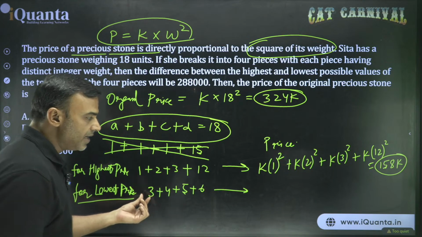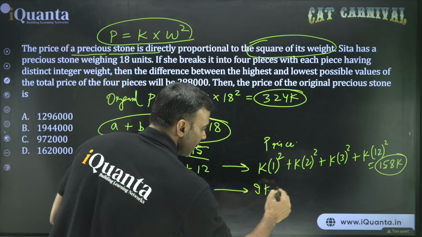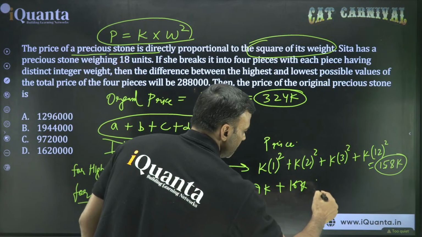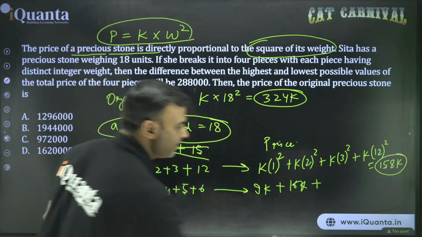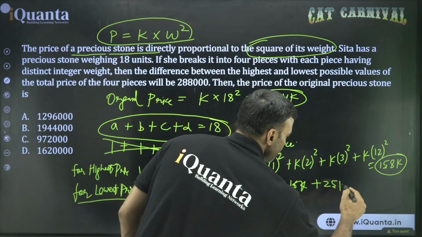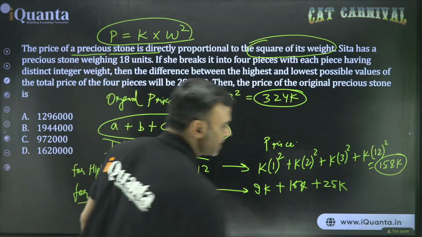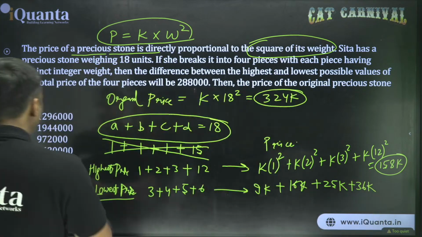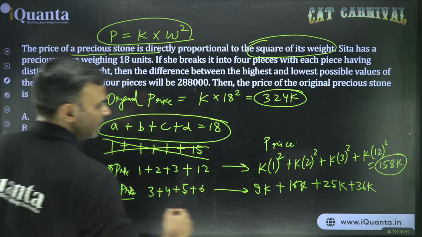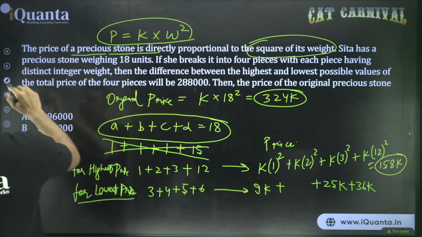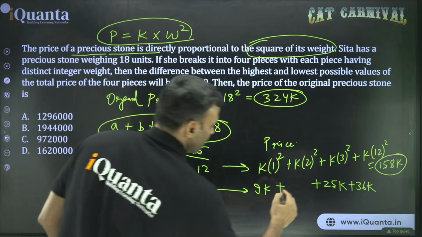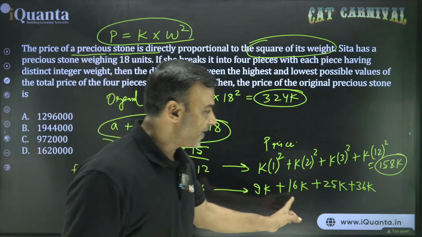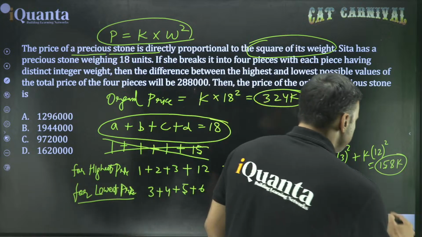3 ka square 9, 9K. Plus 4 square is 16, so 16K. Plus 5 square is 25, so 25K. And 6 square is 36, so 36K. These are the prices of each part of the stone. Add all of them to get the price of the complete situation. I mean all the items put together. So 9 plus 16, 25, 25, 50 and 36, 86K.